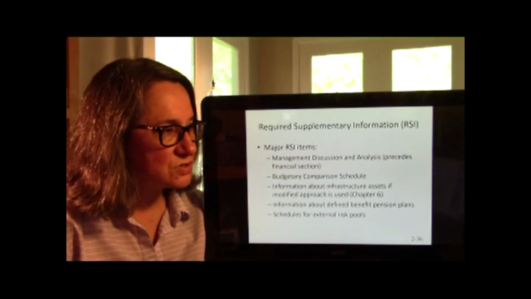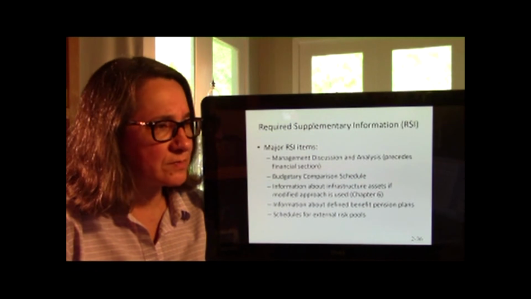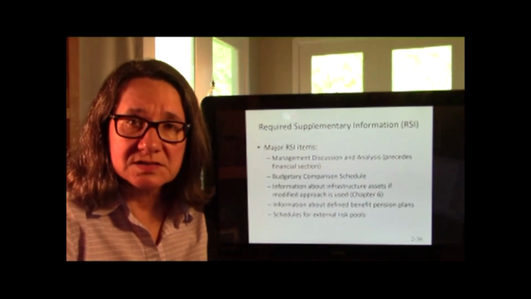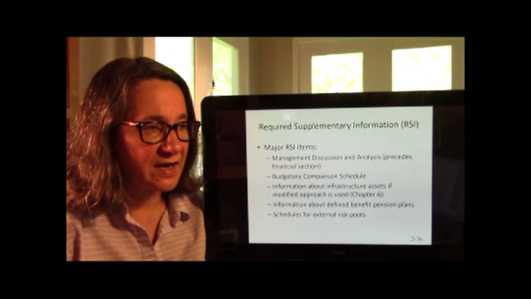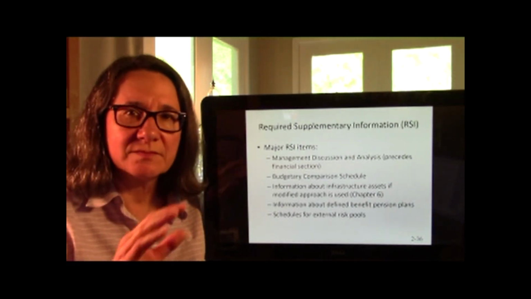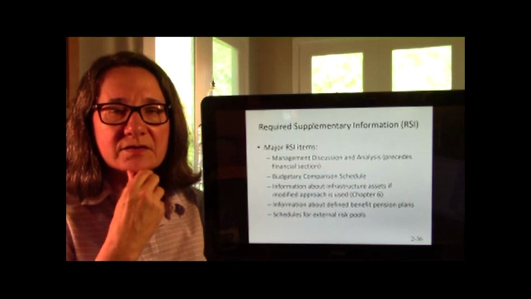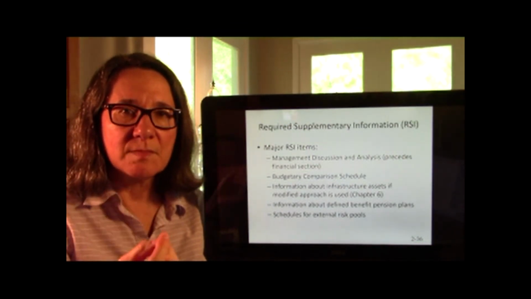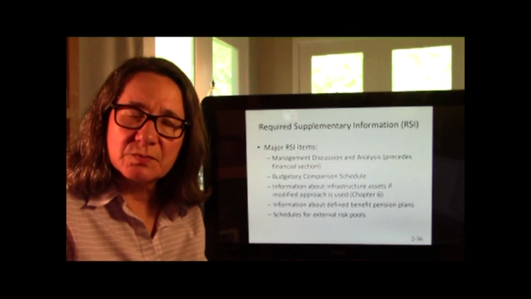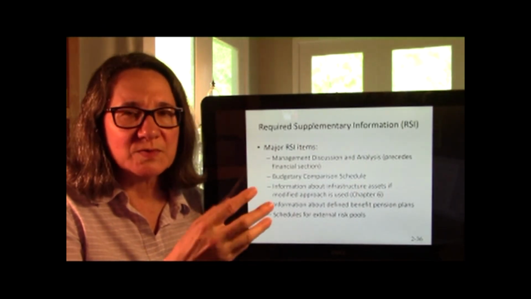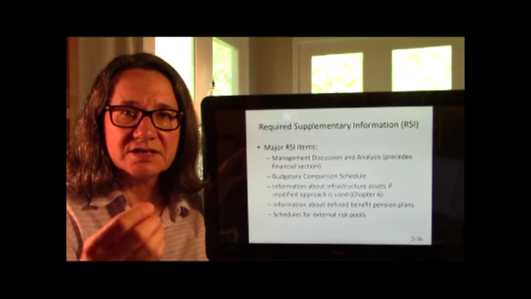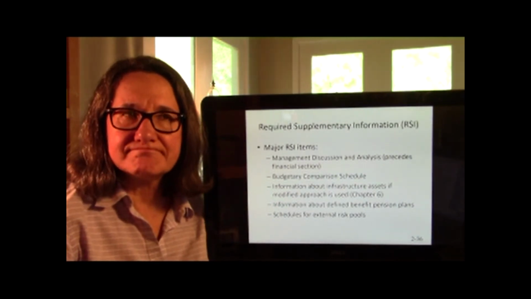The major RSI items are the budgetary comparison, information about infrastructure assets if a modified approach. We haven't learned this yet, but under modified accrual, instead of depreciating something, you might estimate what percentage is in good condition. It's slightly different.